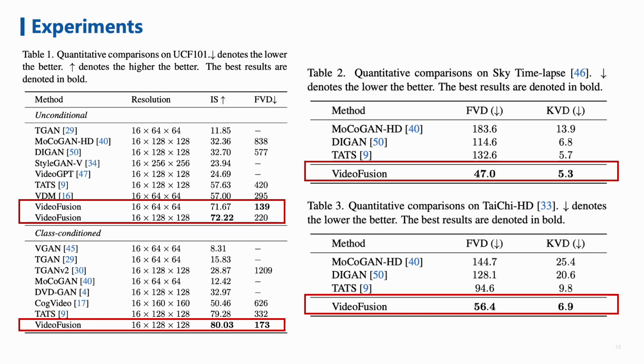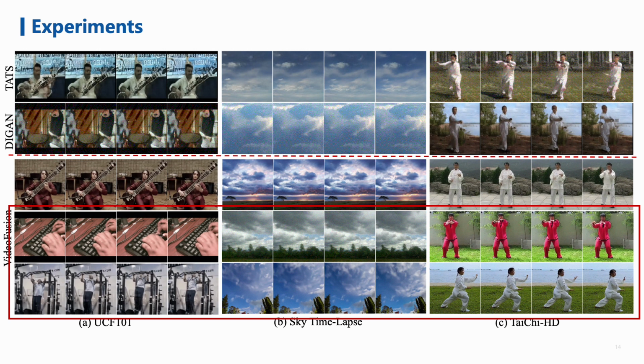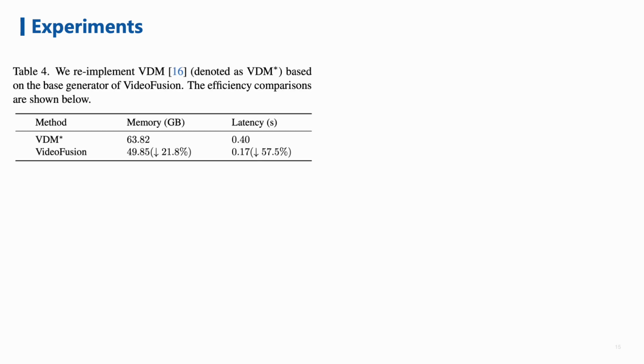Experiments show that the proposed VideoFusion achieves state-of-the-art quantitative results on different datasets. Here are some visual comparisons. As one can see, VideoFusion can generate video clips with richer details and finer textures. We re-implement VDM based on the generator of VideoFusion. The efficiency comparisons are shown in this table. As one can see, VideoFusion consumes about 22% less graph memory, and the latency is also reduced by about 58%.